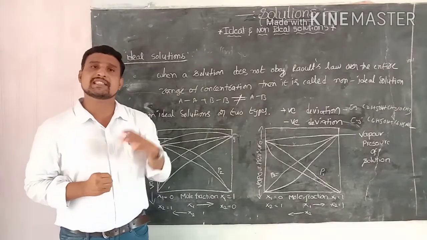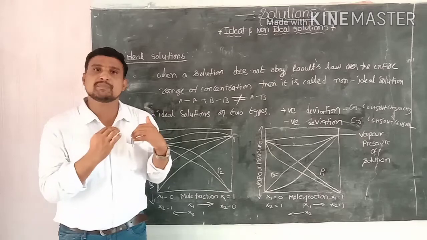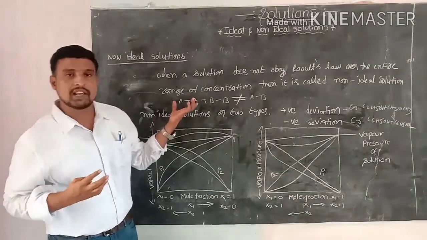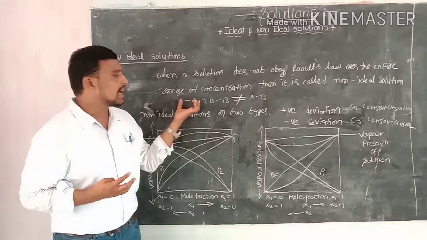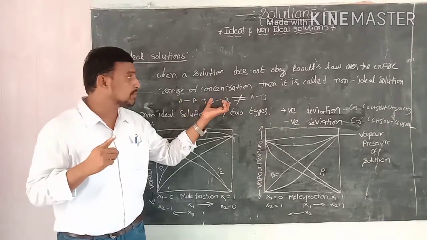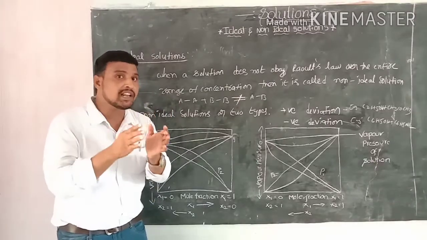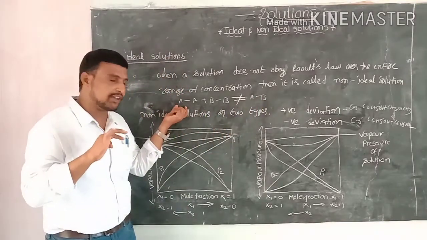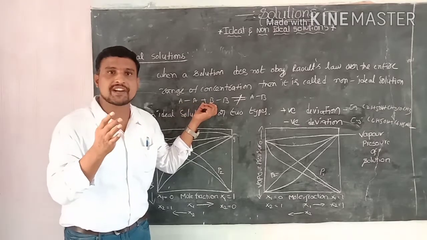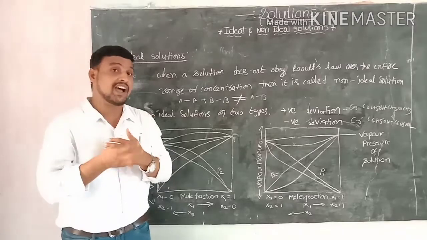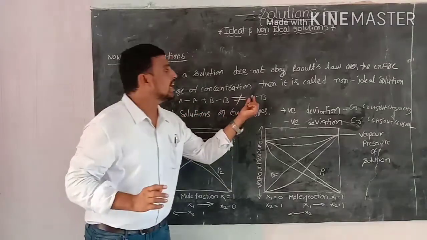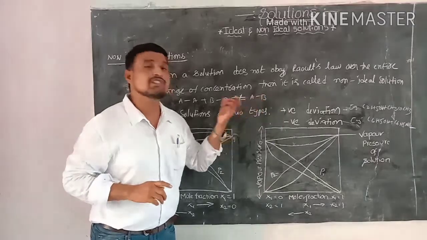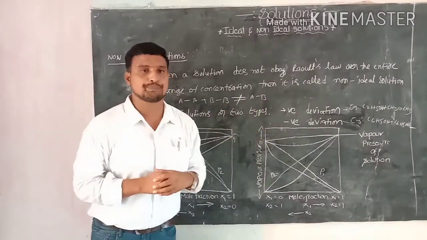Based on intermolecular attractive forces, when the solution gives a positive deviation, the intermolecular attractive forces between the molecules of A and A and between B and B are greater than the intermolecular attractive forces between the molecules of A and B. Then the solution gives a positive deviation from Raoult's law.